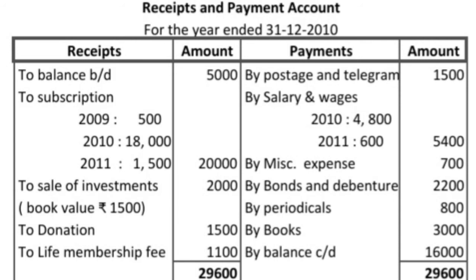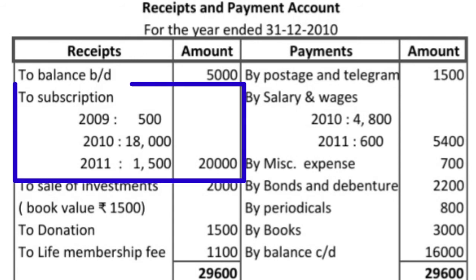So our current year is 2010. The first item is balance brought down. This is old money. Also balance brought down, balance in cash and balance in bank. We will not record these in the income and expenditure account. Then the first source of income is subscription.